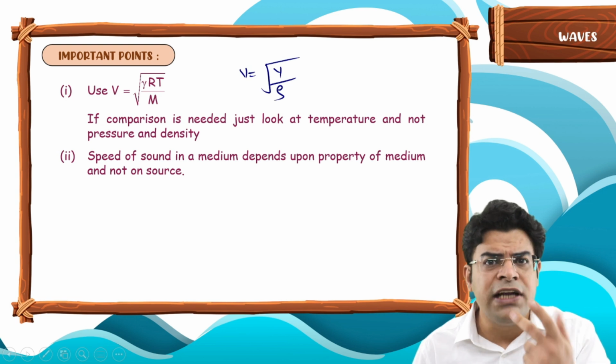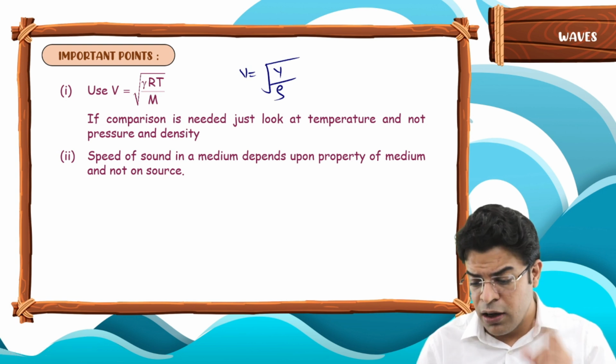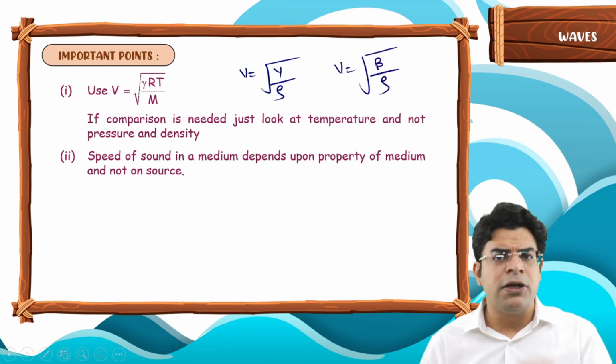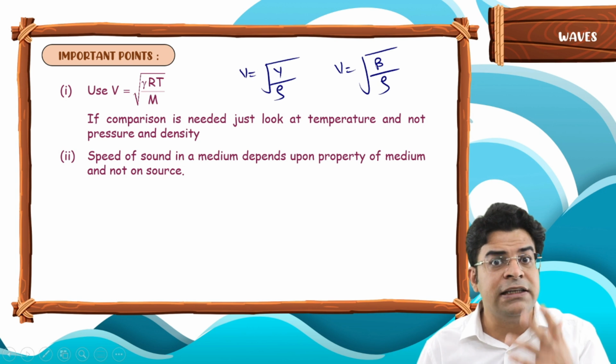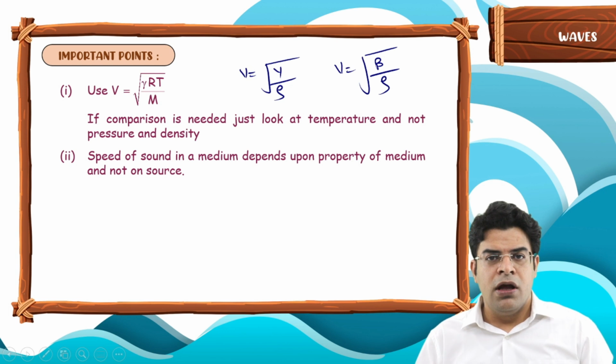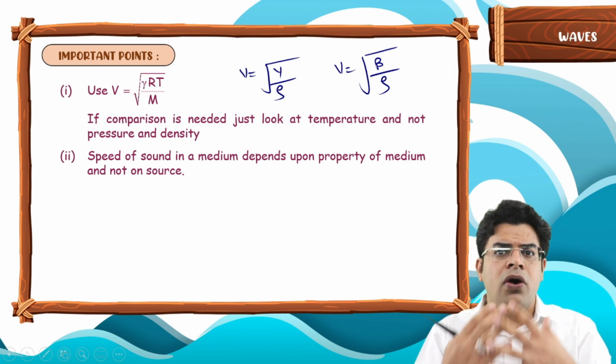Mediums. Whose density? The medium's. For a fluid, I told you that speed equals the square root of bulk modulus by rho. Whose bulk modulus? The material's. Whose density? The material's. It does not depend upon the source. I ask these questions to all the students.